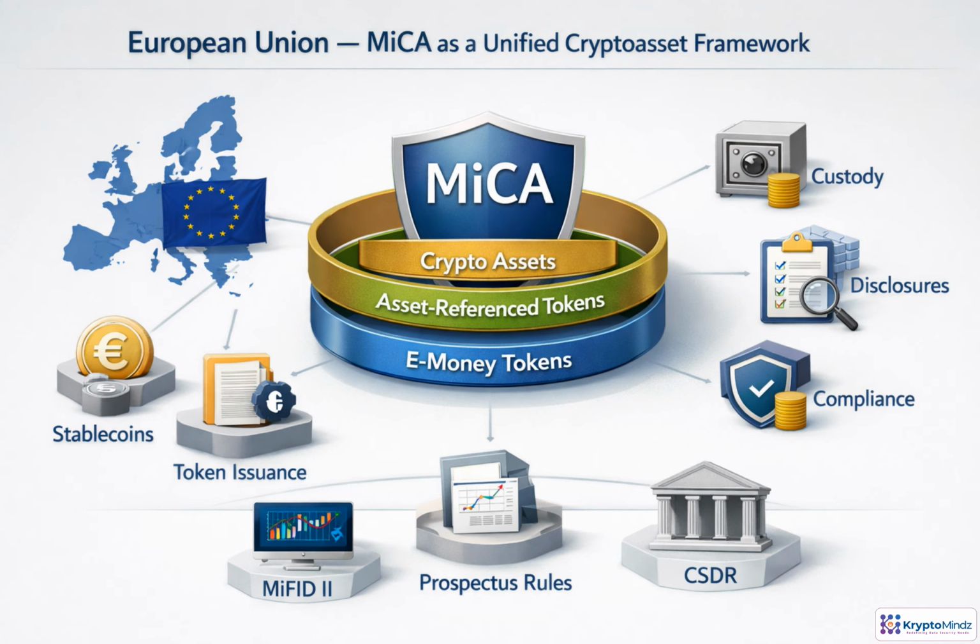MiCA is the EU's attempt to replace fragmented national crypto rules with one operating model. The key mental model is simple: classification first, obligation second. A crypto asset, an asset reference token, and an e-money token can trigger very different duties. Service providers also need authorization and controls for custody, disclosures, complaints, and resilience. But MiCA is not the whole map. If a token behaves like a financial instrument, traditional securities regimes such as MiFID II may still apply.